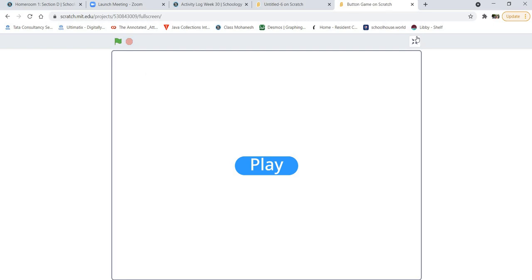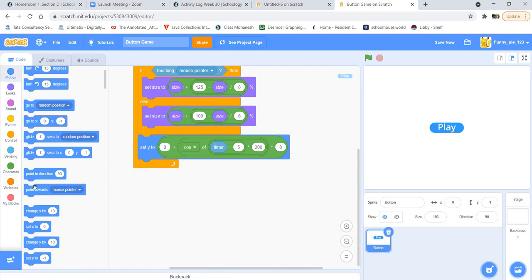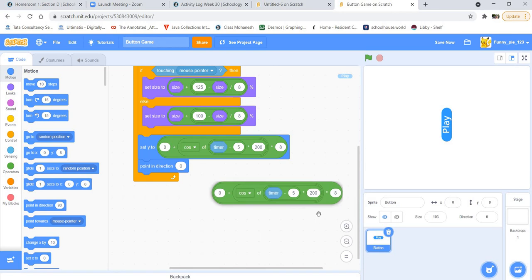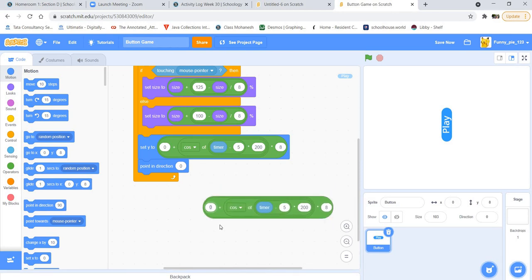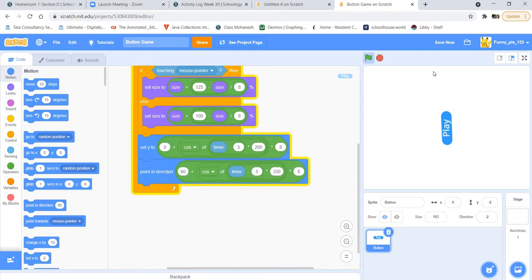So next, let's make it wiggle around so it looks something like that. So we're going to go to the motion and grab the point in direction block and put it right after. Then just duplicate the script since we're going to make something very similar. Instead, just change this to 90 and then if you put this inside, it should not be working.